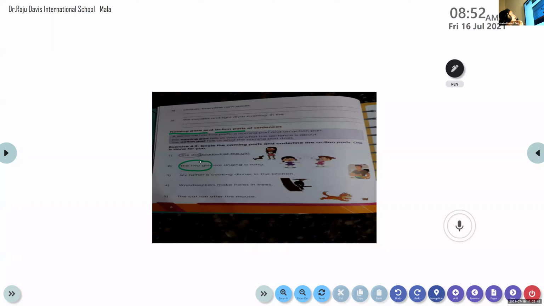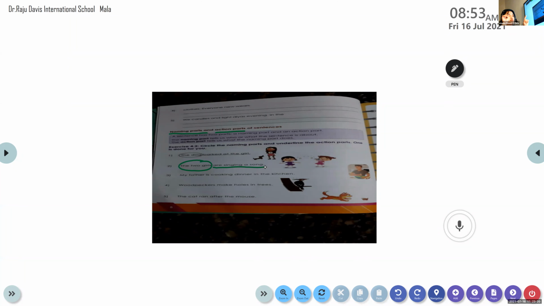Yes, say again, Haya. What are they doing, Haya? The two girls are singing a song. Advait, don't speak in between, please. Haya, tell me the answer. Which is the action part? Action. Are singing a song.